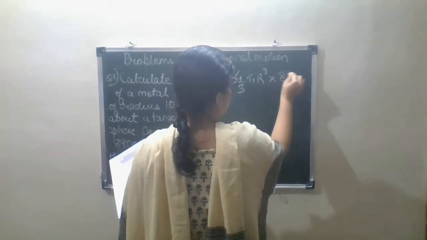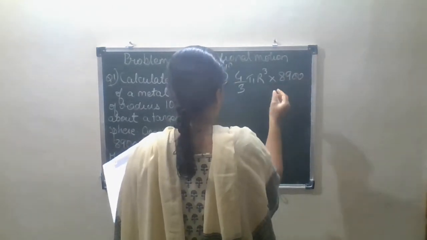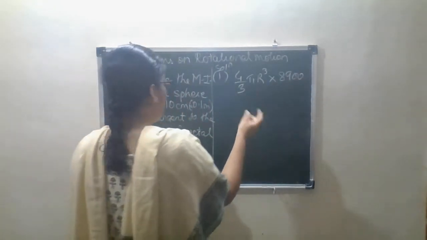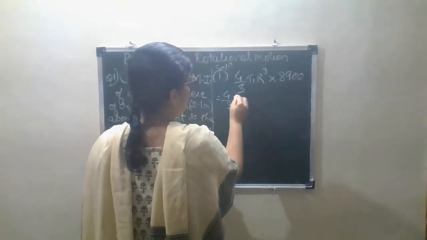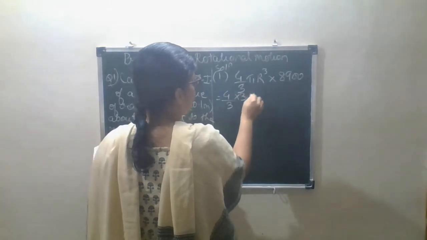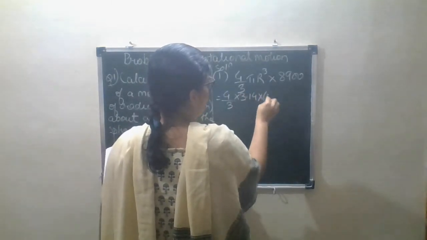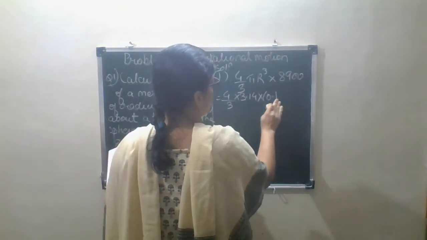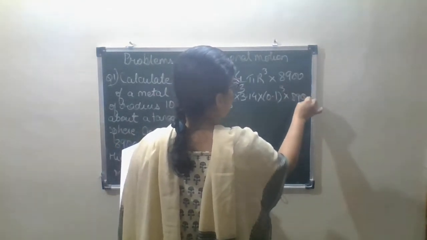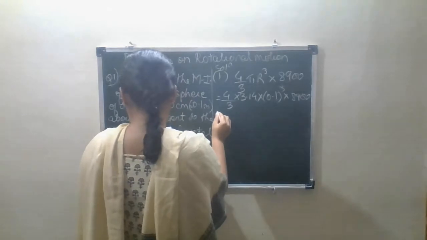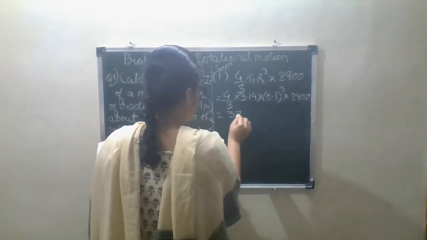Rho is 8,900 kg per meter cube. Okay, substitute the values. What will you get? 4 by 3, the value of pi is 3.14, value of r is 0.1 cube, into 8900. Okay, finally what will you get as the answer? The answer is